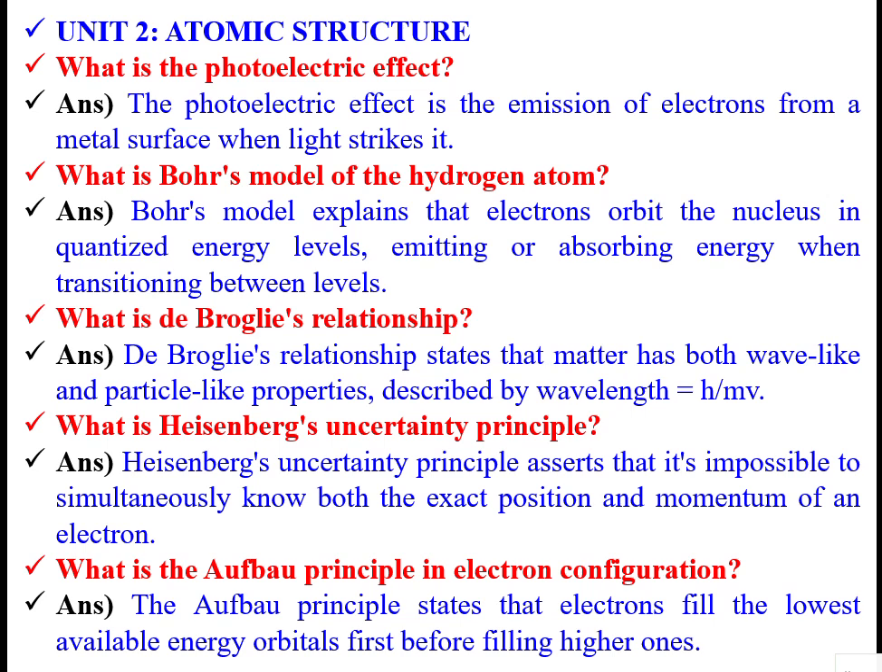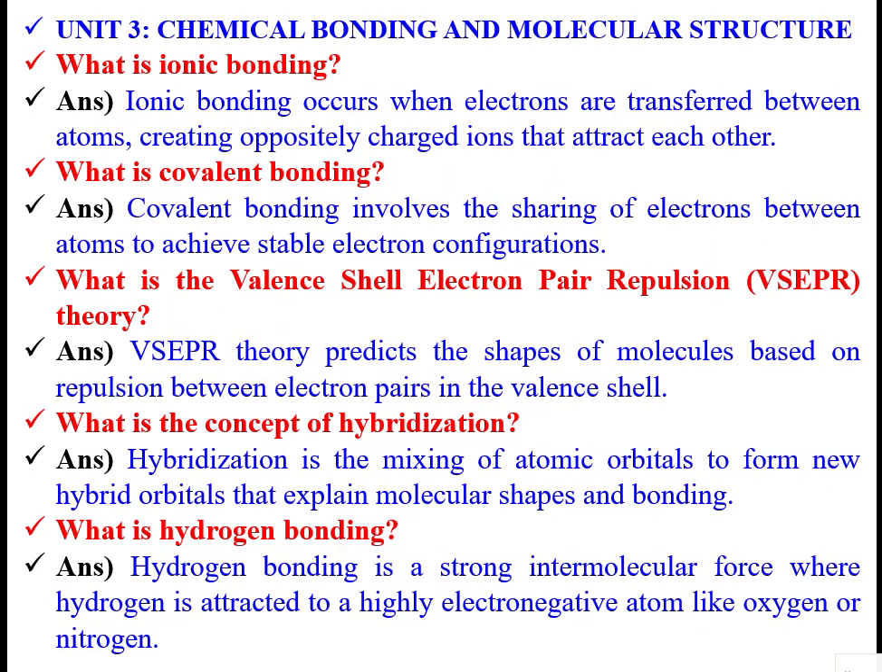What is the Aufbau principle in electronic configuration? The Aufbau principle states that electrons fill the lowest available energy orbitals first before filling the higher ones. So when another electron comes to join the atom, it accommodates in the lower energy level.